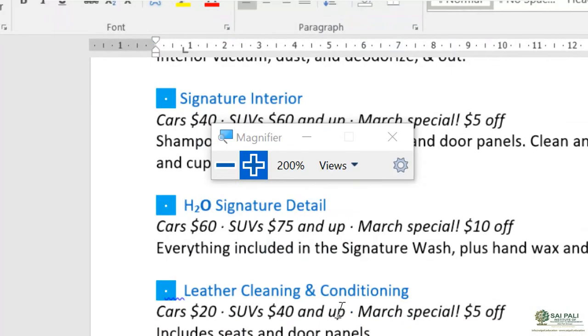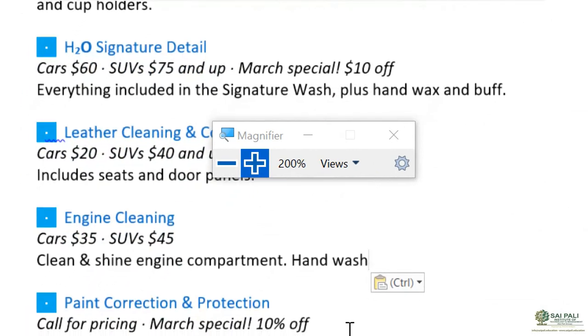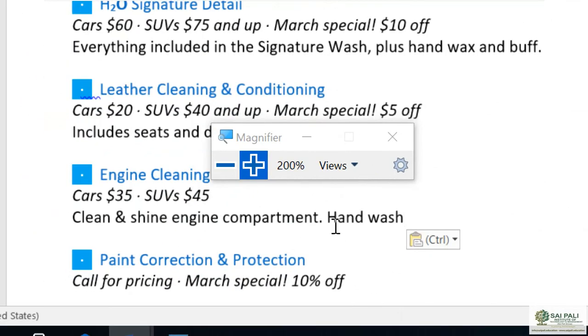Now in that place you can see hand wash has come there. Now remember, it will remain in our clipboard until I copy something else. If I put my insertion point here and press Ctrl+V again, it pastes the hand wash.